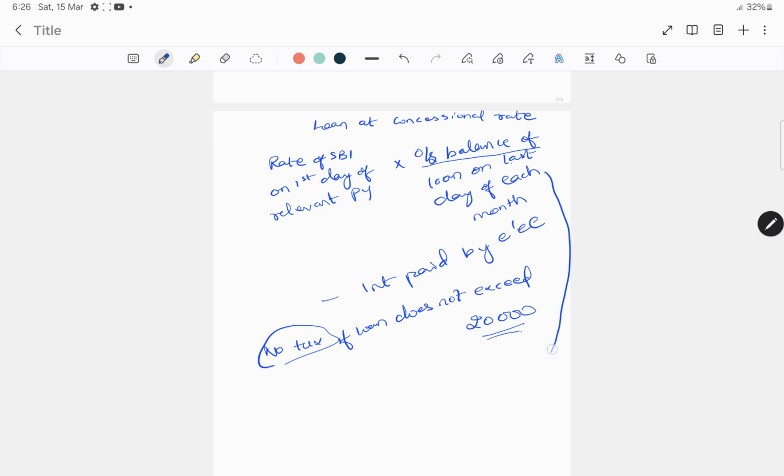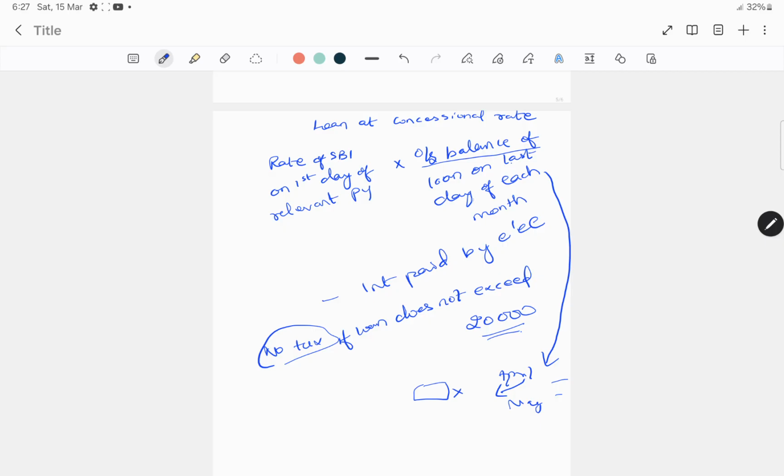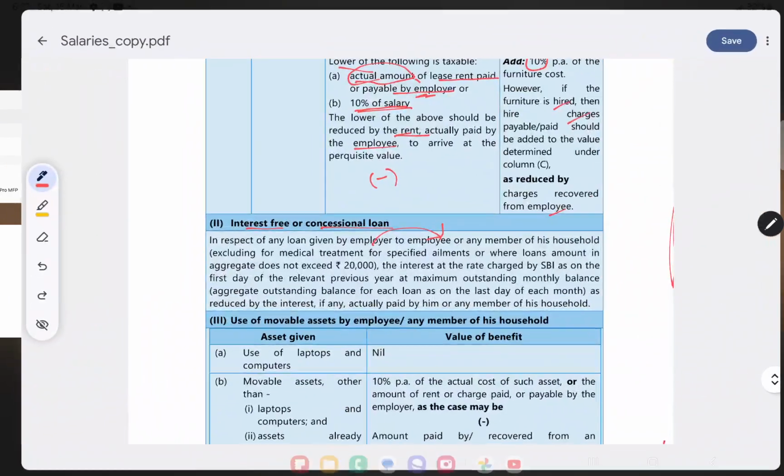Here in the given case, we have to take the outstanding balance of the loan on the last day of each month. For April, we have to take separately. We have to take the last outstanding balance, calculate the rate of interest, and we will get the value of perquisite. For May, we have to take separately. For each month, we have to take separately. So rate into outstanding balance as on the last day of each month, minus interest paid by the employee. No tax if the loan does not exceed 20,000 rupees.